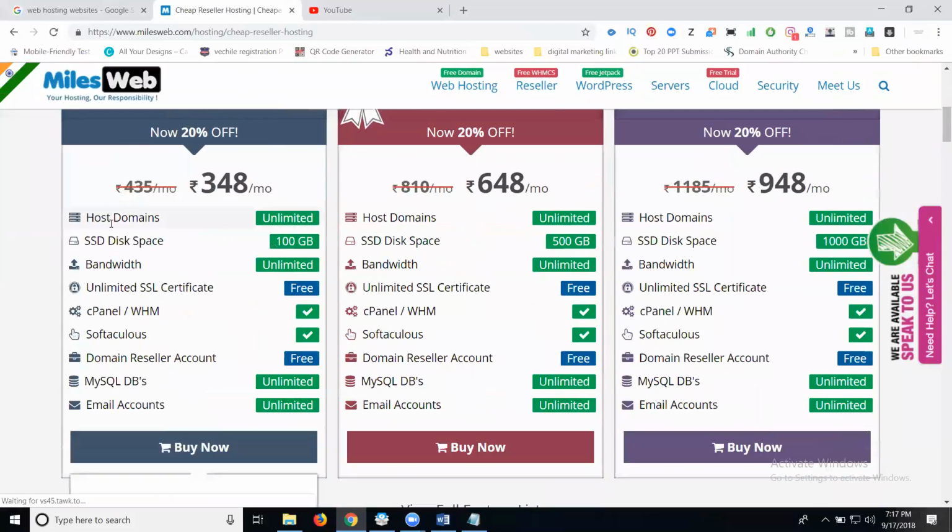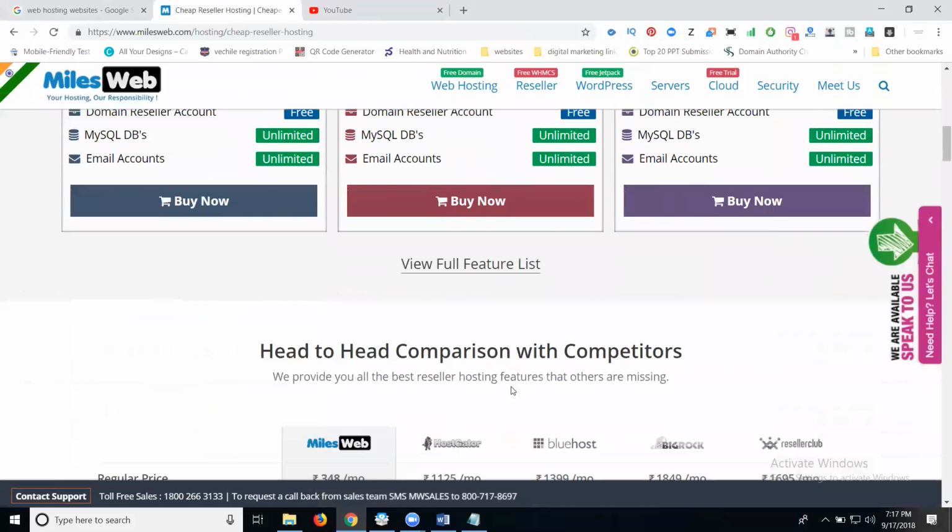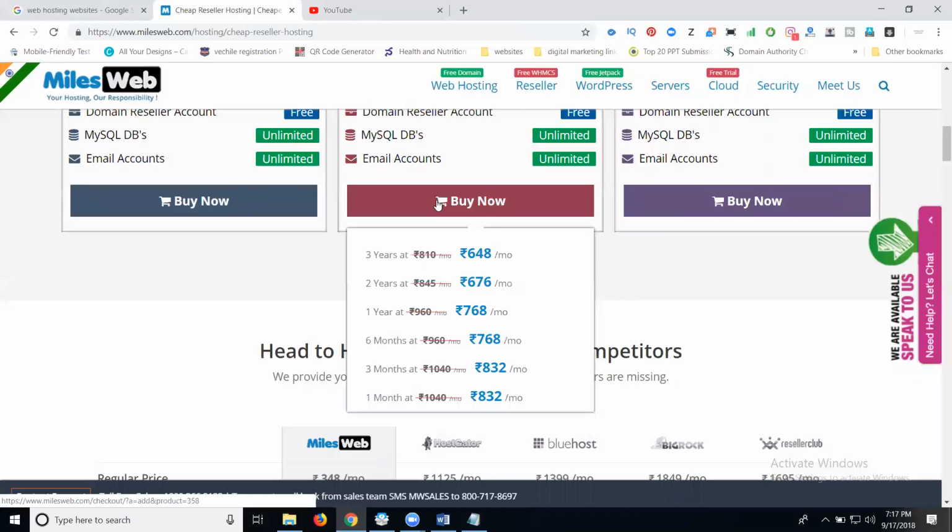See how many domains are here? Unlimited. I mean, disk space 1000 GB, 500 GB, 100 GB. We can go with 100 GB, maybe 500 GB or 1000 GB also. Your wish, based on your plan. See here, once you click buy, it asks two questions: with the domain, without domain.